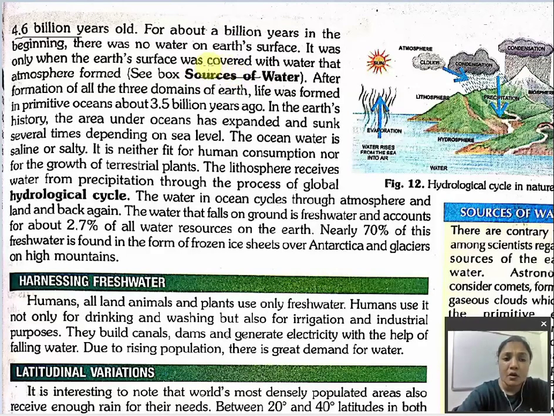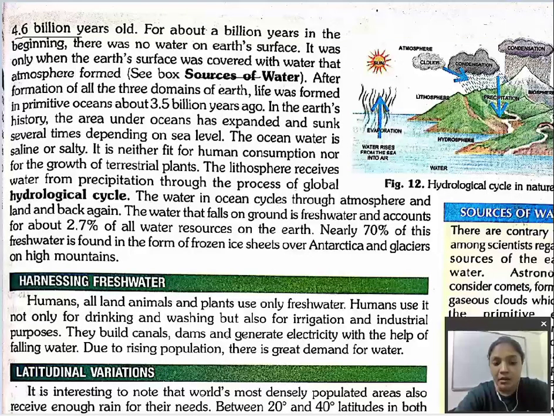Many billions of years ago, many geologists used to think that on earth there was no source of water. In the name of water, there was only the water which the atmosphere gave. The earth was a complete piece of land. But it is not that. Many geologists think that billions of years ago there was no water on the earth.